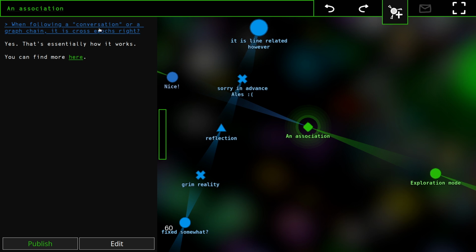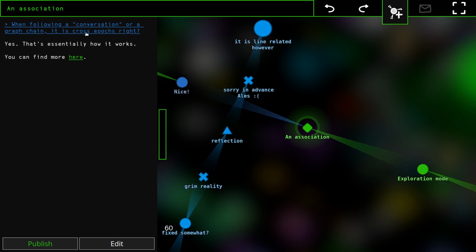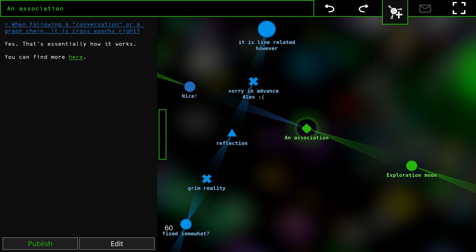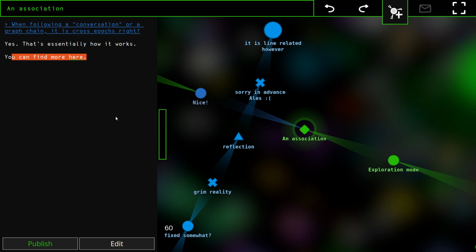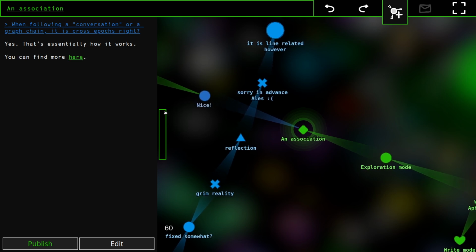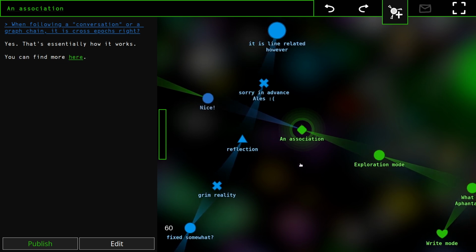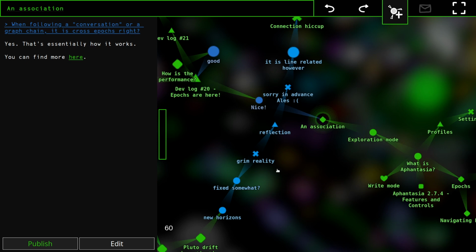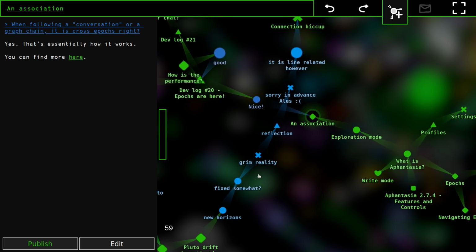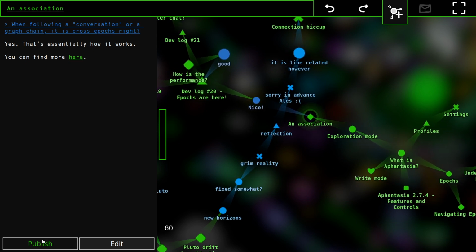So when following a conversation or a graph chain, it is cross epochs, right? Yes, that's essentially how it works, and you can find more here. Now notice that I didn't just reply, I created an association. So these two clusters right here will be linked forever because I linked them by my association.